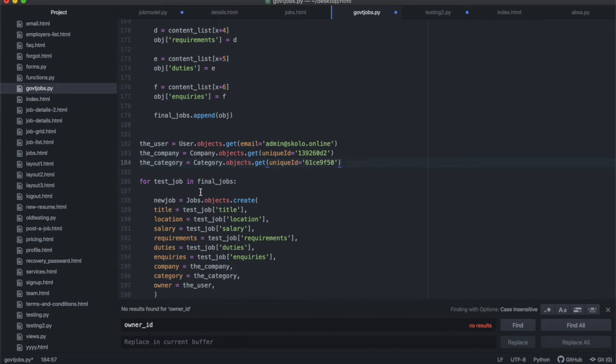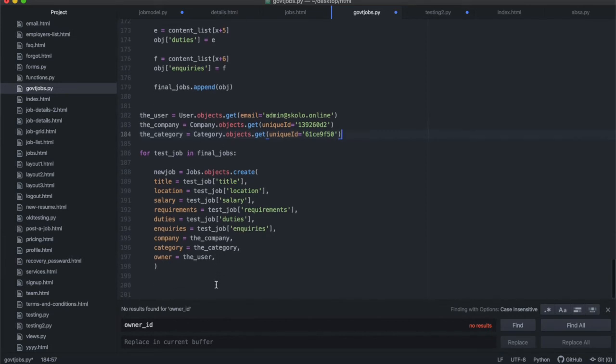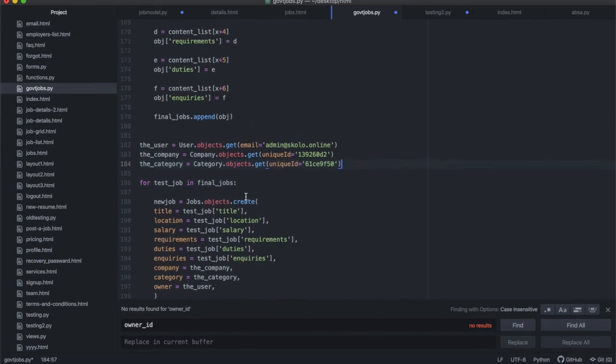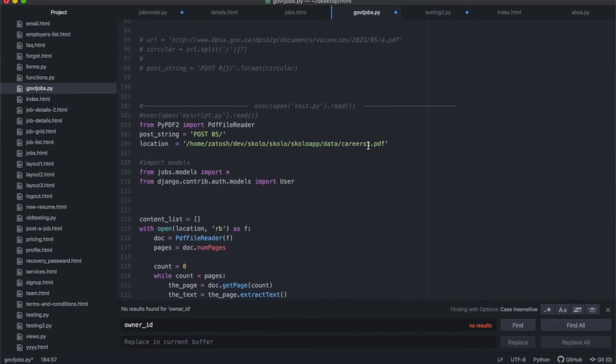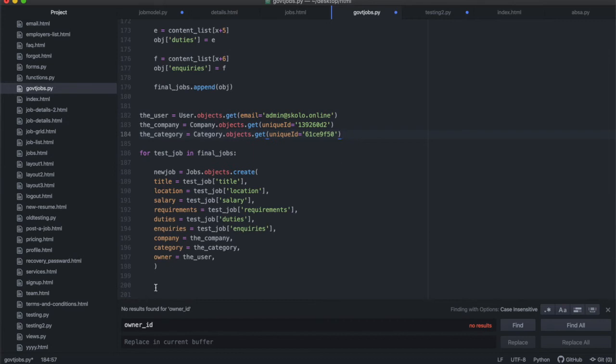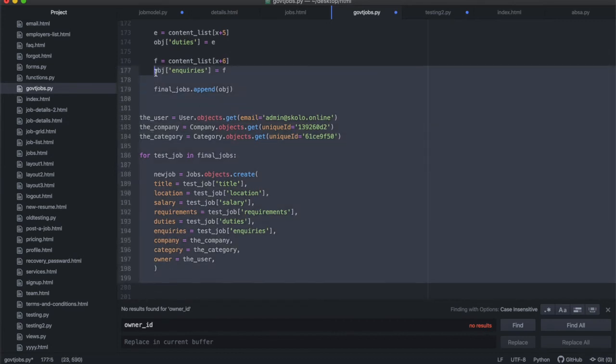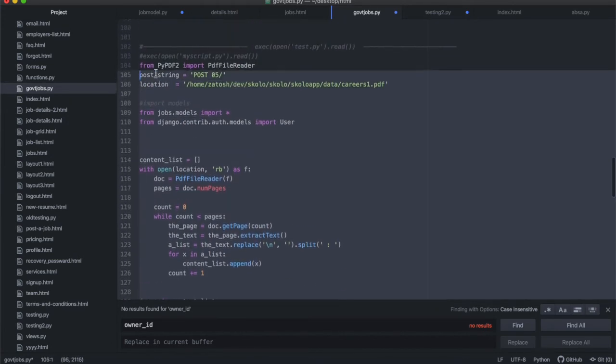So we call the user just once, and then inside here, then we're going to be putting them into the database like that, all right? And then this should save everything which is inside of this document careers 1 PDF, all right? So let me copy all of this, right? Up to there.